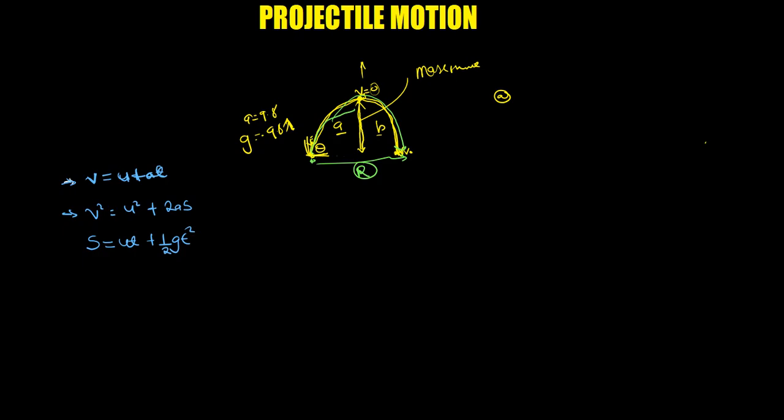Okay, so now let's see the time taken to reach this maximum point, this point here. They'll give you an initial velocity, then the final velocity there is 0. And you want the time taken to reach there. So the data that you have is initial velocity, final velocity, then you also have acceleration. Then you need time.